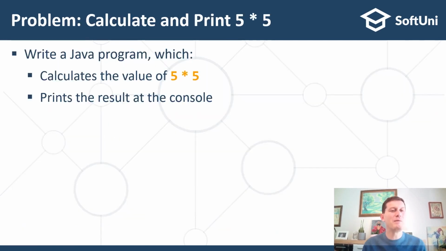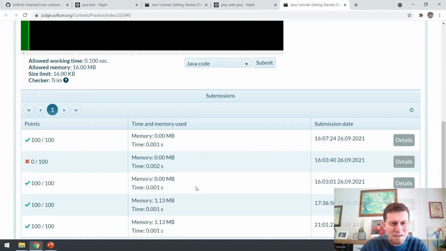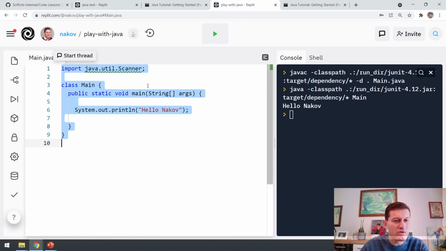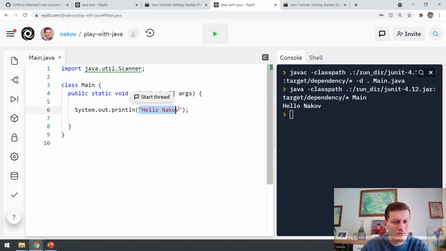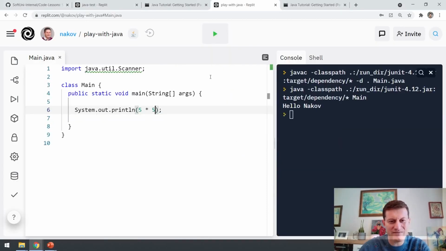The next problem is to calculate and print the value of the expression 5 multiplied by 5. It should be something like this. So we can take our code and modify it to print 5 multiplied by 5.